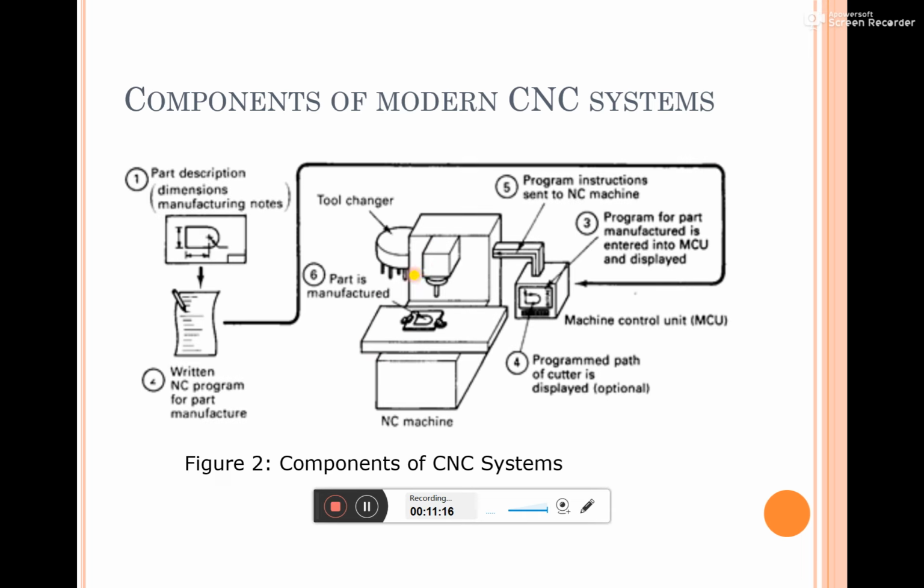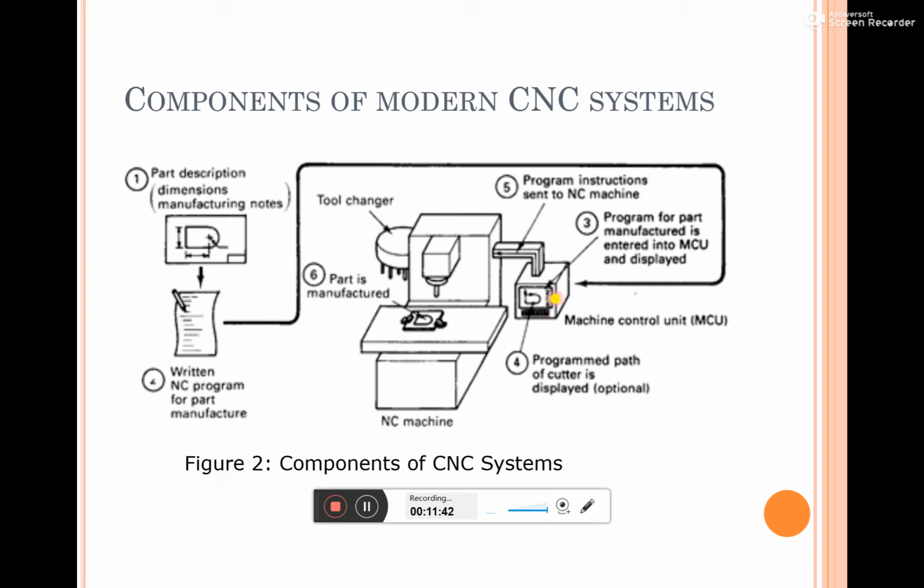Here you can see that this is the machine, the NC machine. And this one is the MCU, that is the machine control unit. Here some computer control is there in this MCU, the machine control unit.